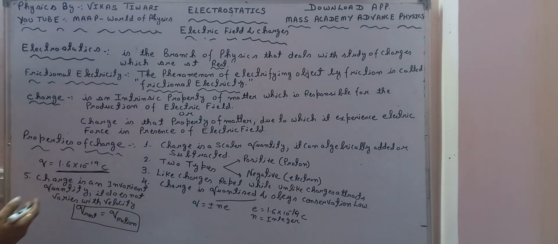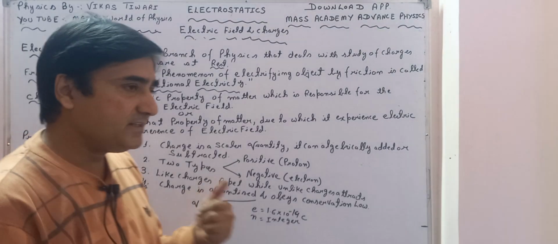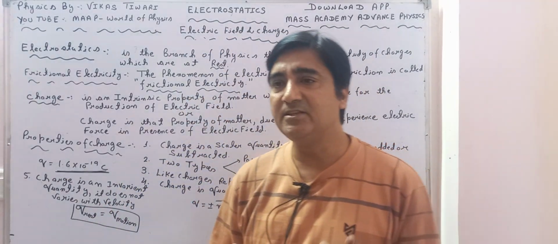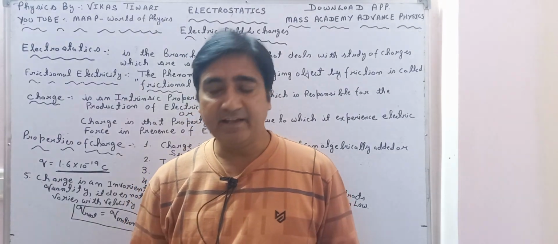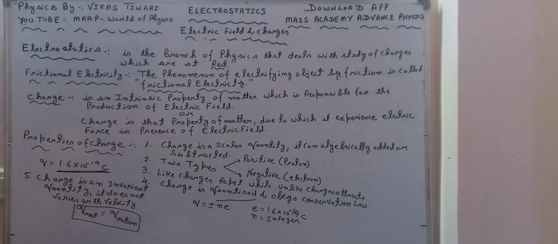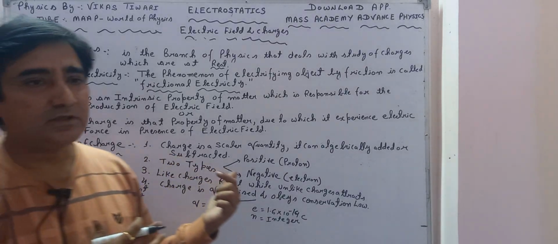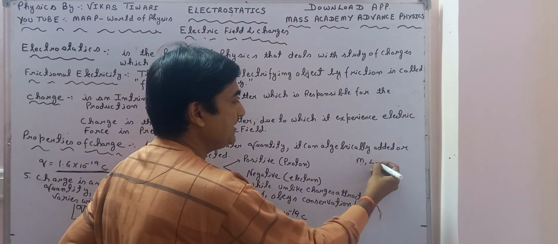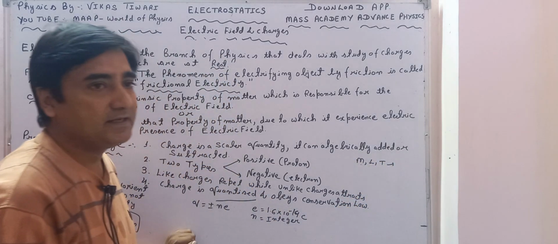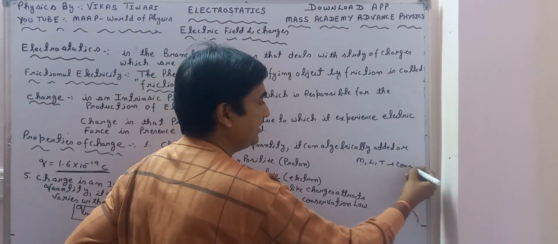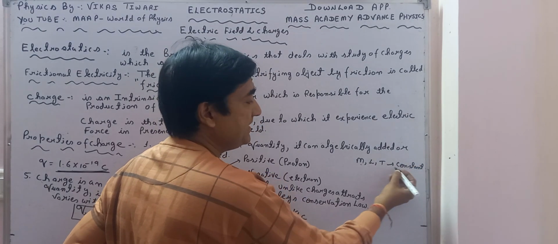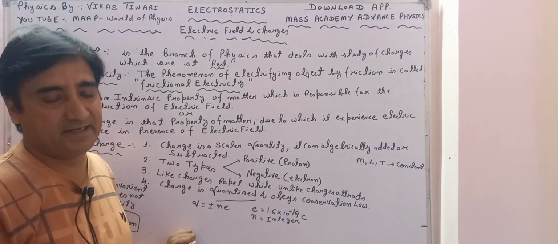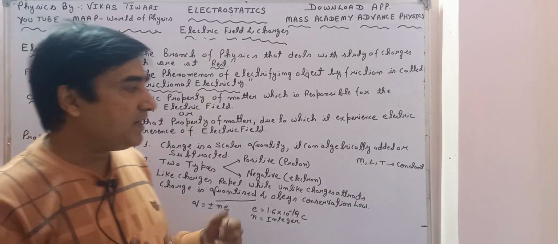Why have I written this? Because the significance of this property of charge is valid for Einstein's theory, where relativity has been introduced. What do you mean by relativity? In Newton's physics, Newton explained three basic quantities: mass, length and time, MLT. These are constant. If a body is moving, then this mass, length and time remain constant. Okay, so what do you mean by mass, length and time?